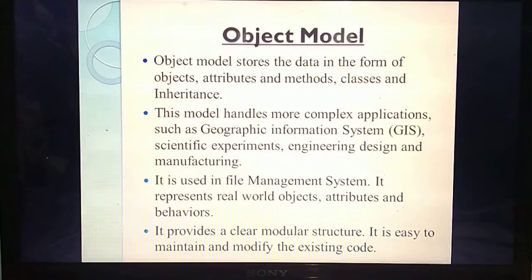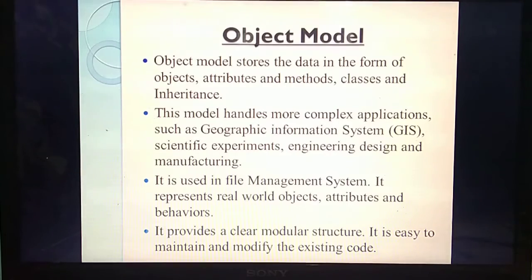Understand? So this is the data model. Next one, object model. So what do you mean by object model? This is one kind of model. In the object model, the data is stored in the form of objects, attributes, methods, classes and inheritance.